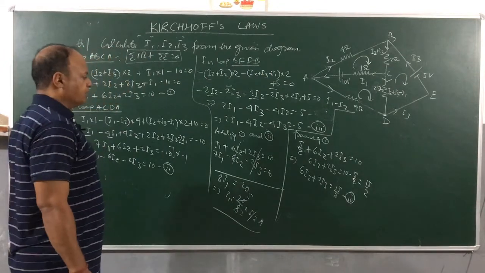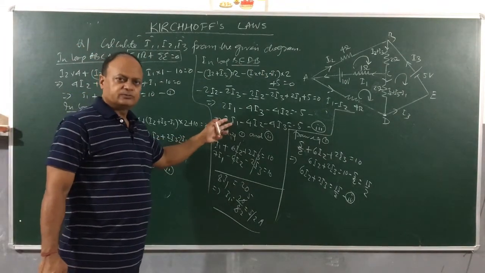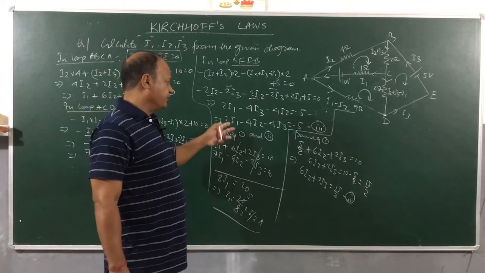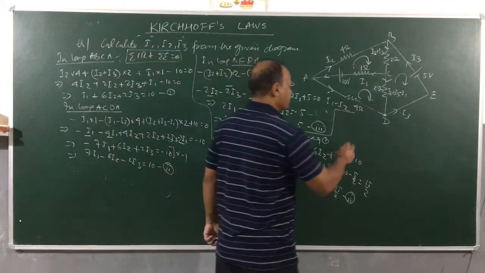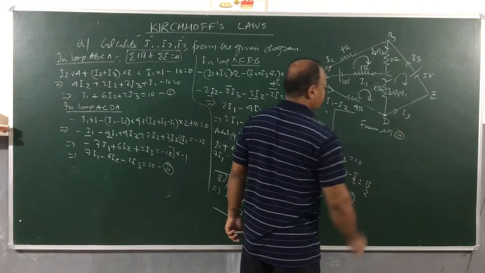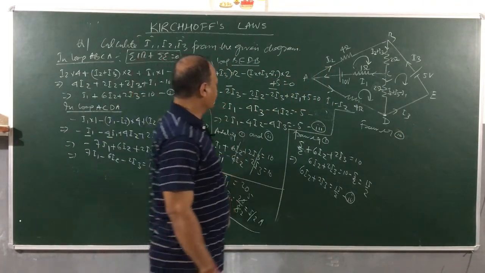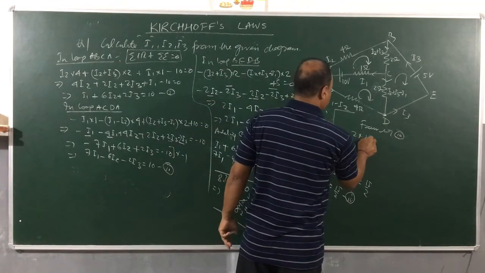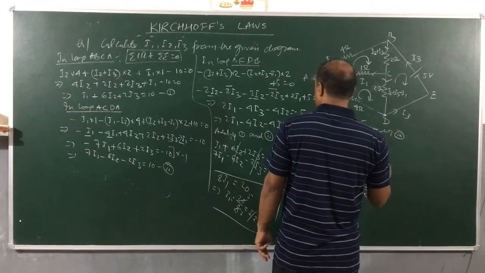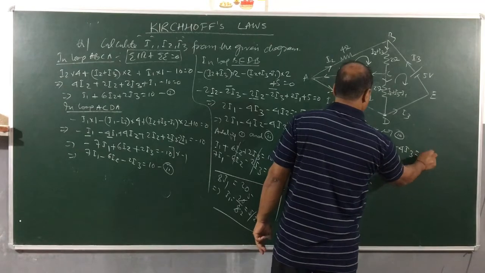Okay. Now once I've done this, again I'll put the value of I1 in equation 3, because I've already got the value of I1. From equation 3, put here I1 is equal to 5 by 2, then 2 into 5 by 2 minus 4I2 minus 4I3 is equal to minus 5.